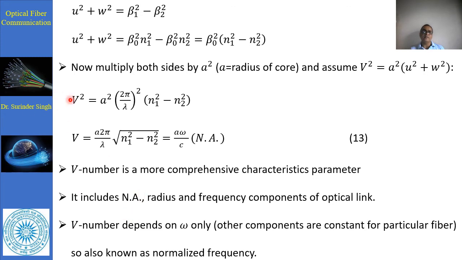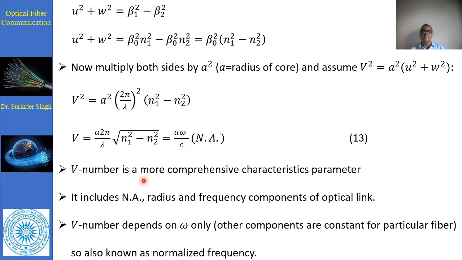Now instead of this V square, we consider only the V. Then a is the component 2π upon λ, and this comes under the root, and this part is basically equal to the numerical aperture. Another factor is c equal to fλ. Now λ is equal to c upon f, and 2πf becomes ω. So V equals a ω upon c times the numerical aperture.